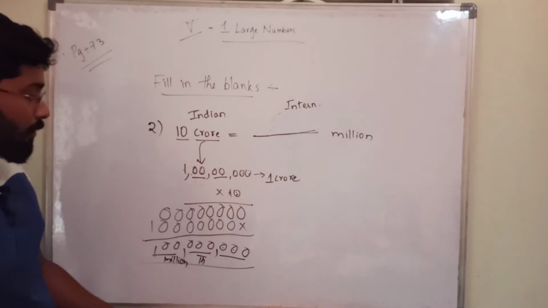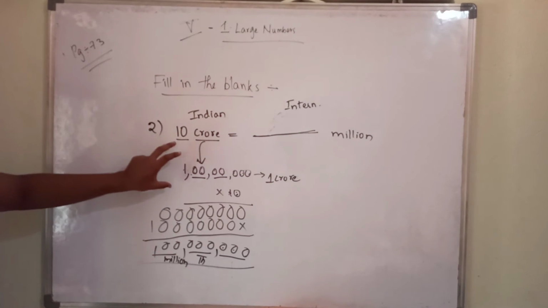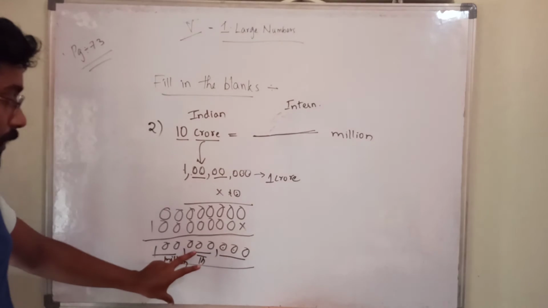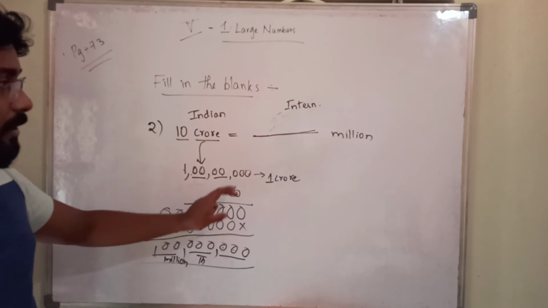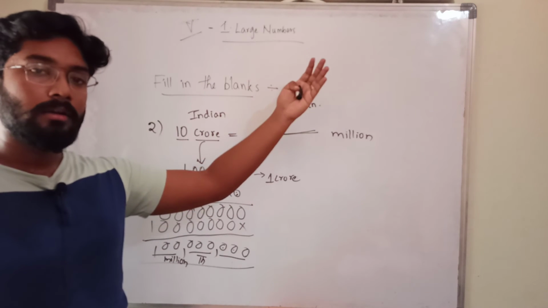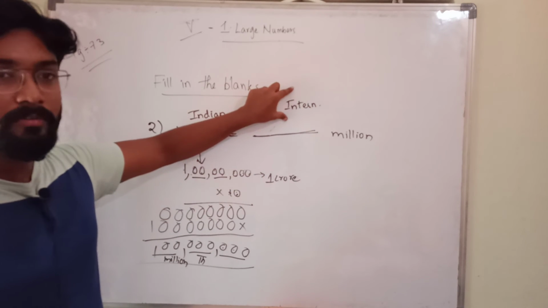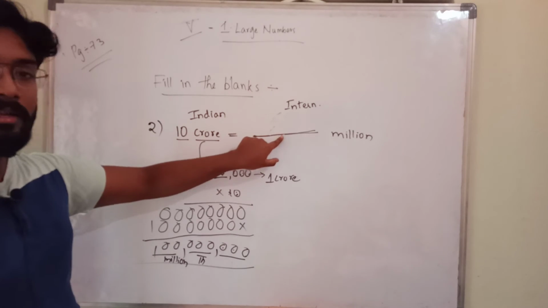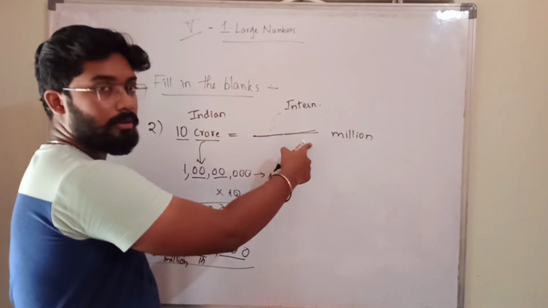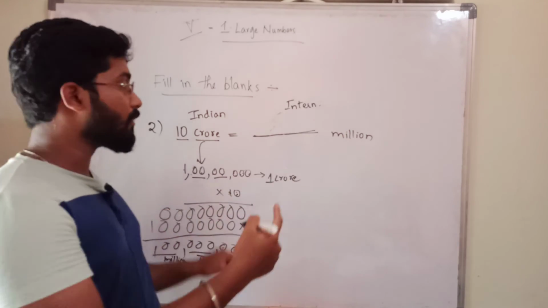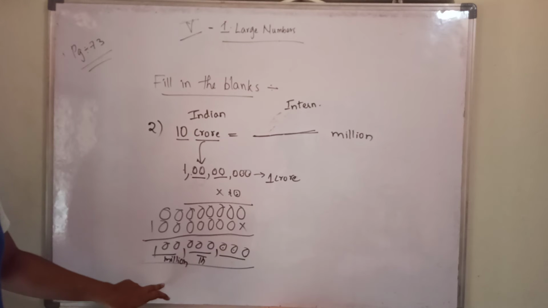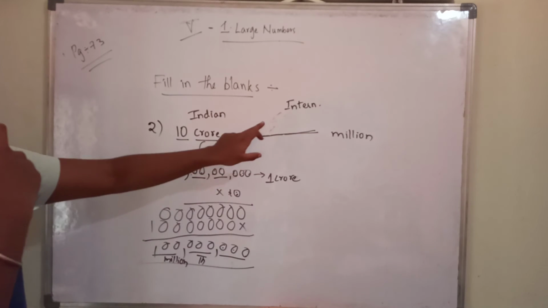Okay, what we did, we have multiplied 1 crore into 10. We got one number. We have to represent this number in which form? We want it in international, no? That's why it is there, fill in the blank. Fill in the blank means we don't know. We have to find out this one only. In the international system, what we call this number, we have to find out. So we have to represent it in the international system only. Then we can fill the blank.